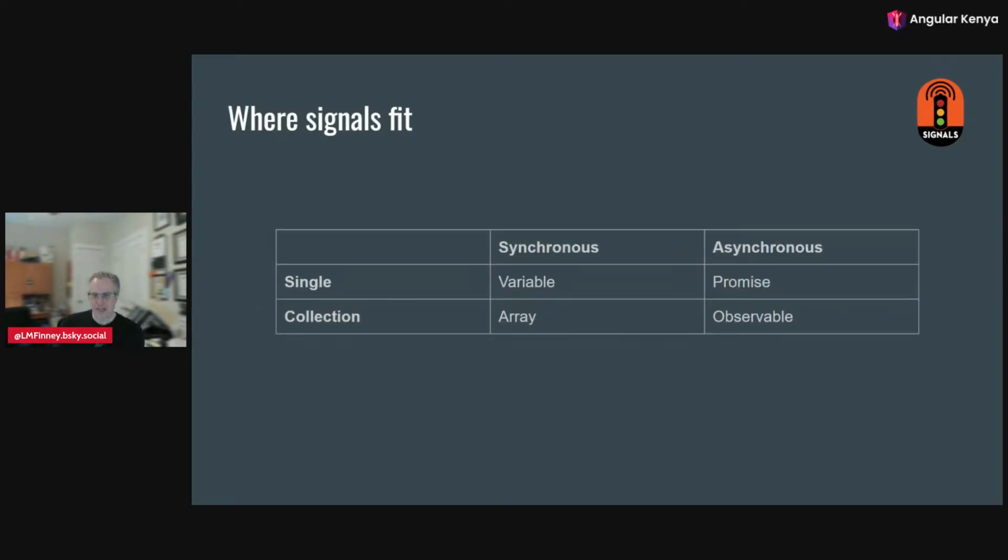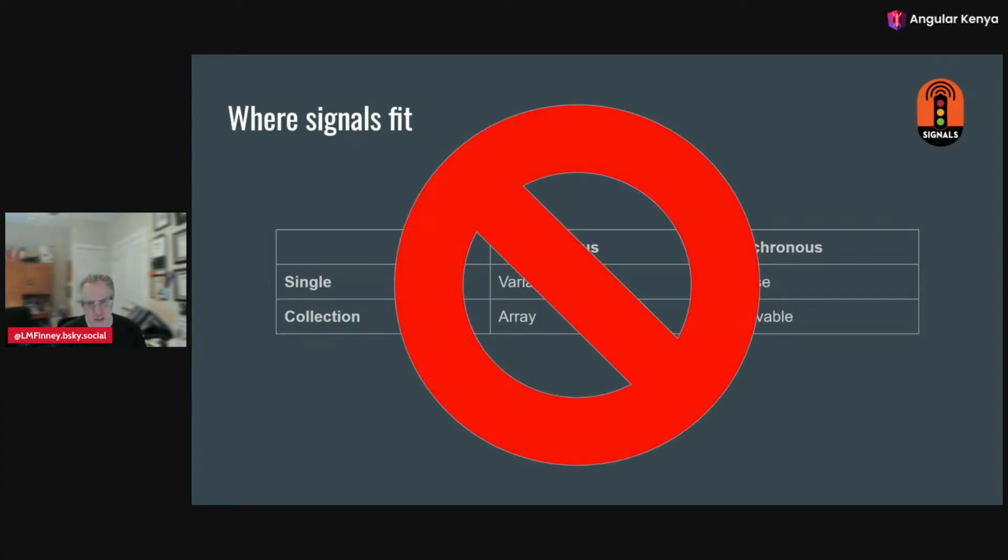So going back to this matrix, where do they fit in? We already have a variable and a promise, an array, and an observable. So where in this combination do they fit in? The answer is they don't. It's the wrong question. They solve a completely different problem than promises and observables do.